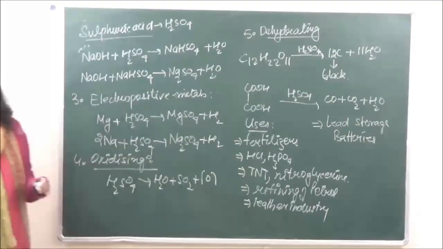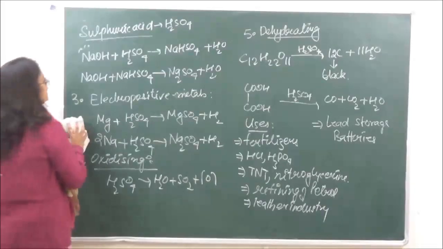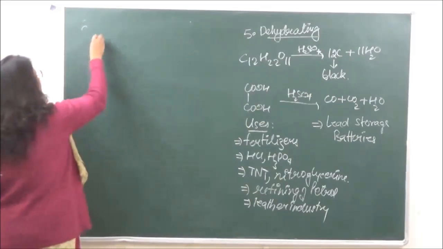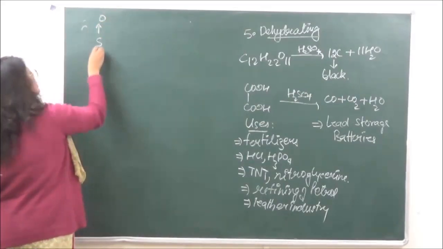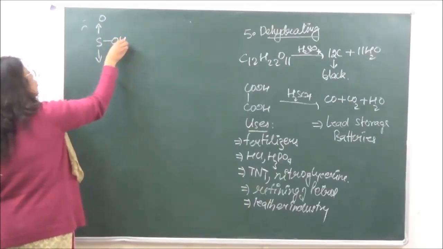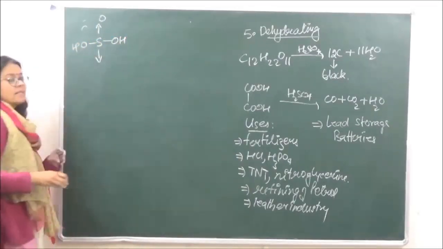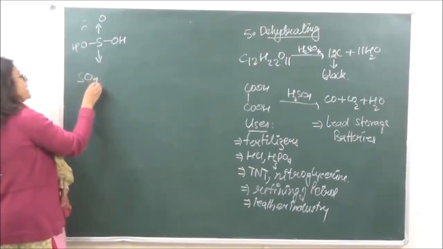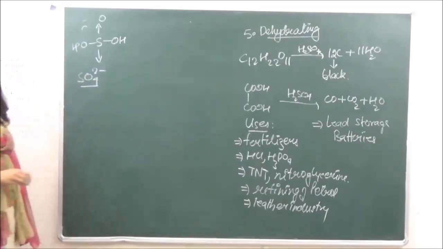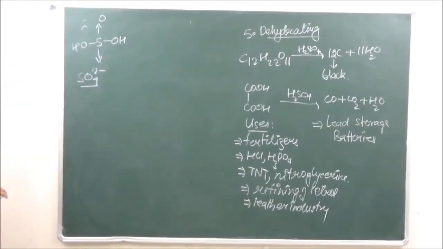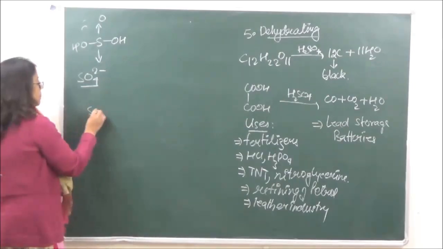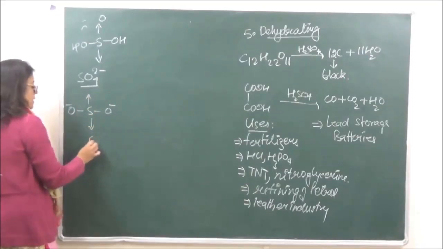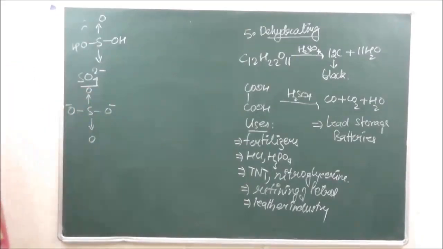Right? Then let's go on to the structure of sulfuric acid. The structure of sulfuric acid has two coordinate bonds with oxygen and OH and OH, showing that it behaves as a dibasic acid. Right? And when we are looking at the sulfate ion, the structure has a negative charge, oxygen and oxygen.